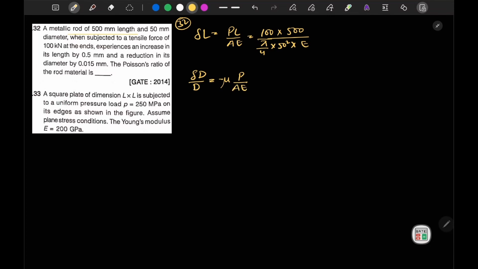Now from here I can calculate our change in diameter.